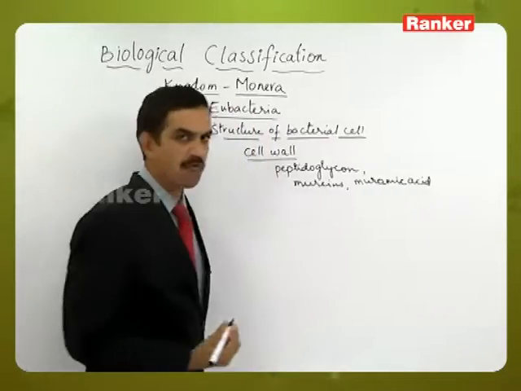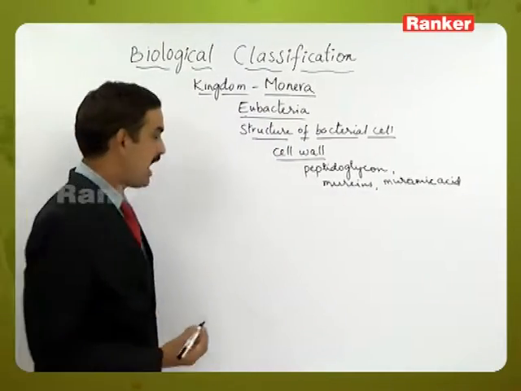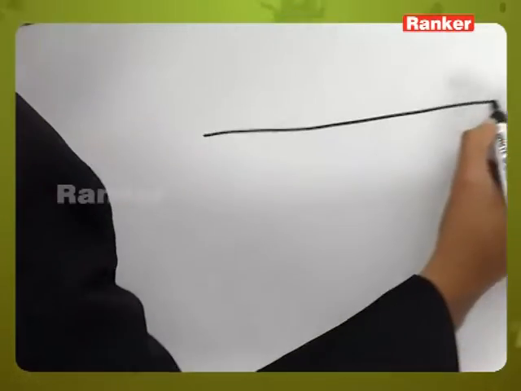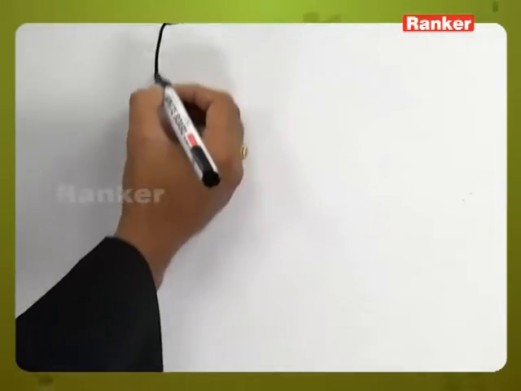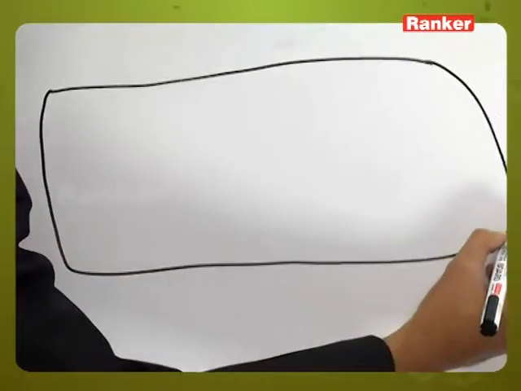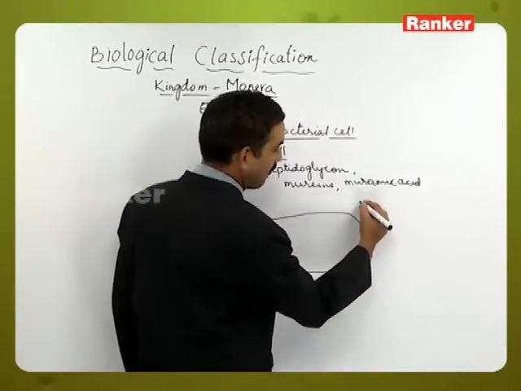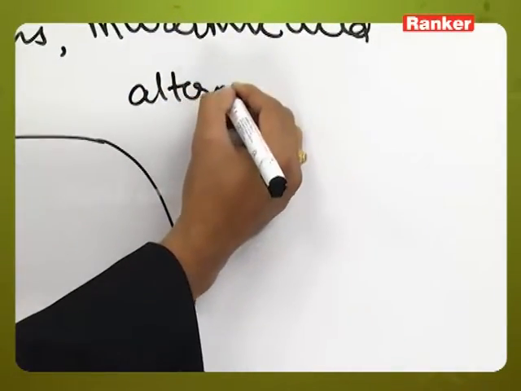It is also a type of polysaccharide material, and this cell wall is made up of peptidoglycans, which are made up of alternating structures.